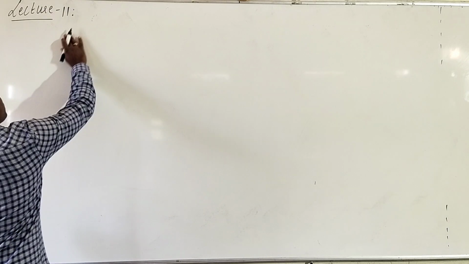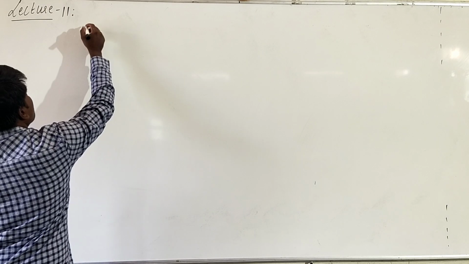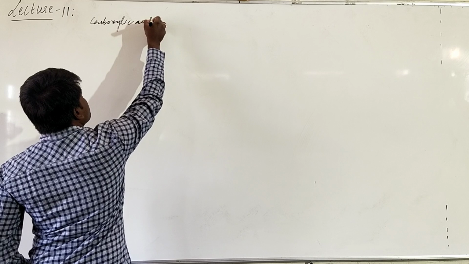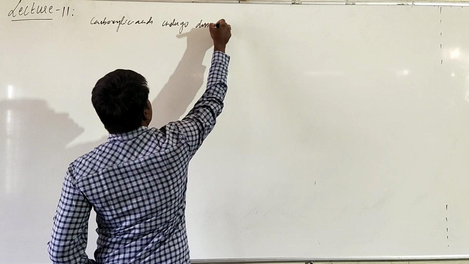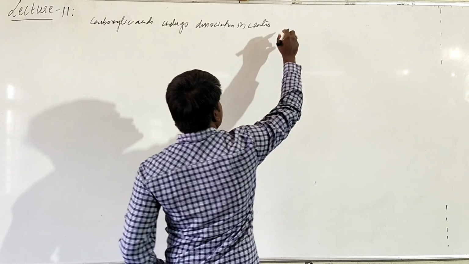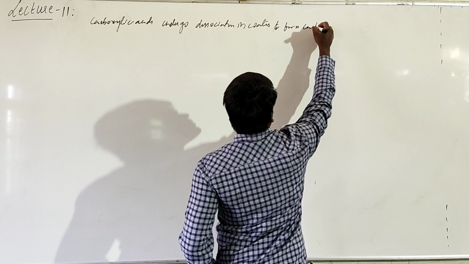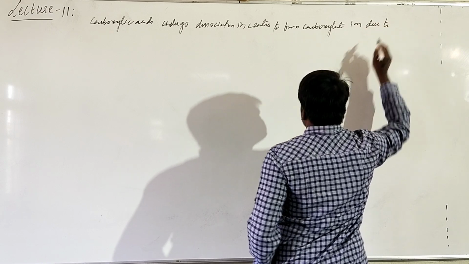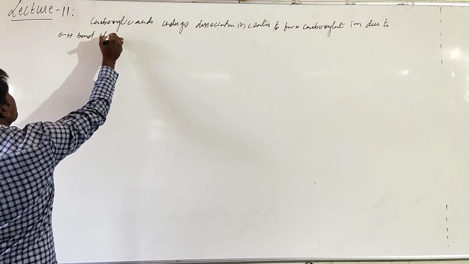Right. Now basically what happens during these reactions? Carboxylic acids undergo dissociation in water to form carboxylate ion due to OH bond cleavage.